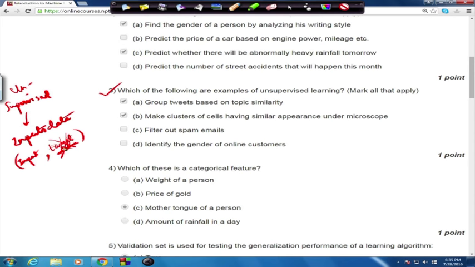So in this question, the first option says group tweets based on topic similarity. You are just supposed to read the text of the tweets, and it's not given a priori which particular topic a particular tweet is talking about. Whether it's about politics or some natural disaster or something else, it's not given a priori.